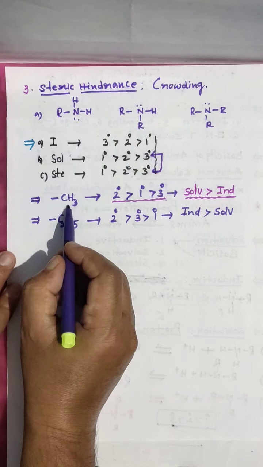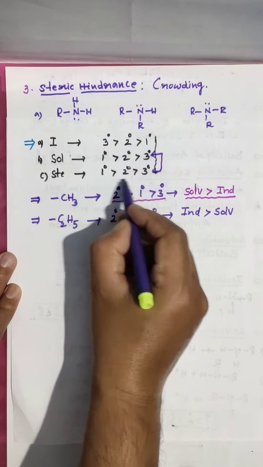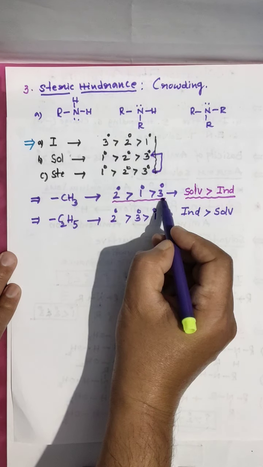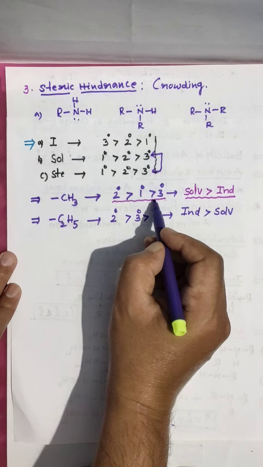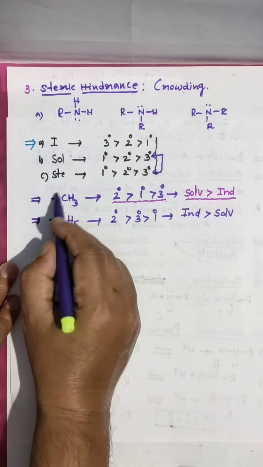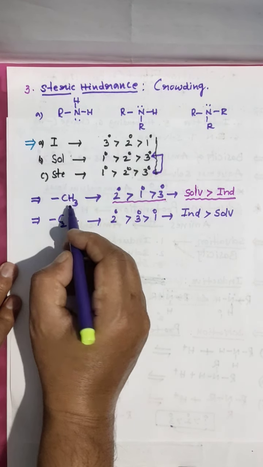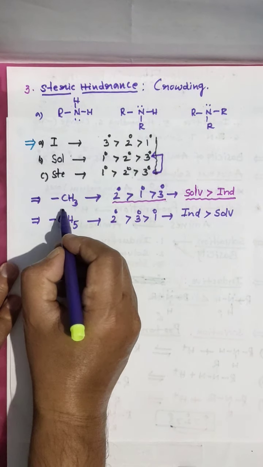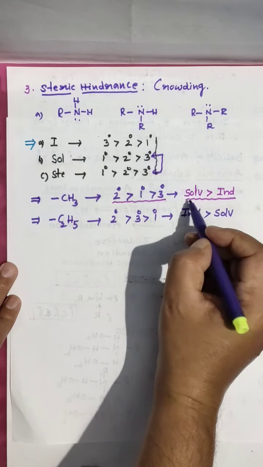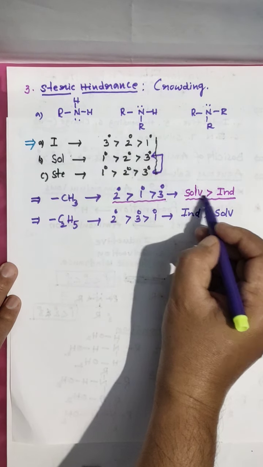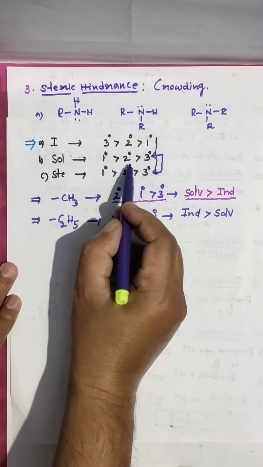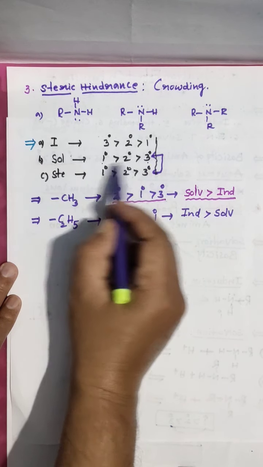But when you are taking methyl, in every effect 2 is greater, and 1 is greater than 3. Why? Because methyl is a smaller group, it will not have that much inductive effect. That's why with methyl groups, solvation will be more dominant than inductive effect. So in solvation we have 1 greater than 3. Am I right?